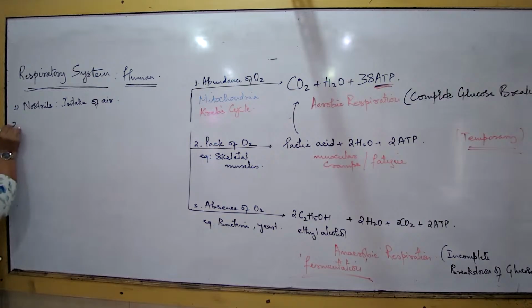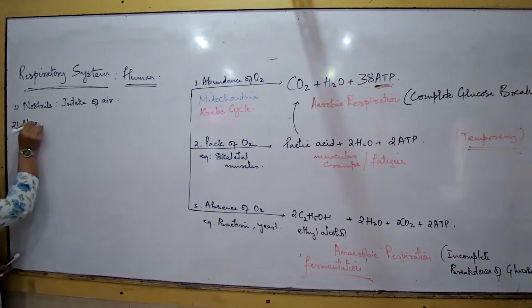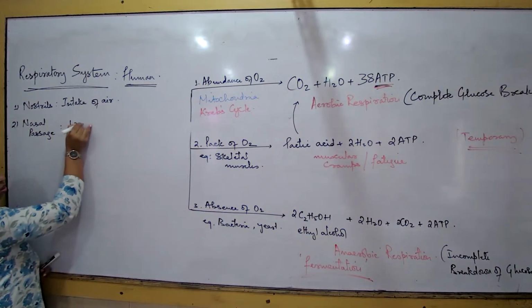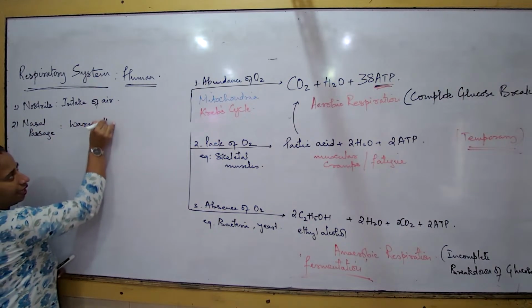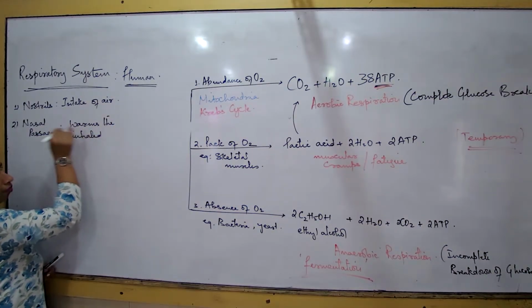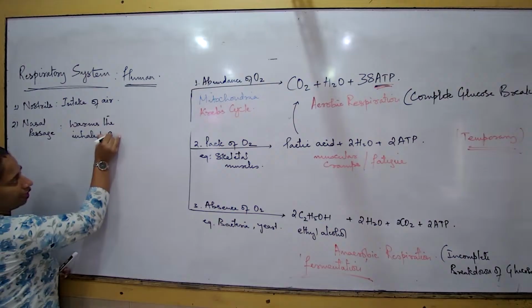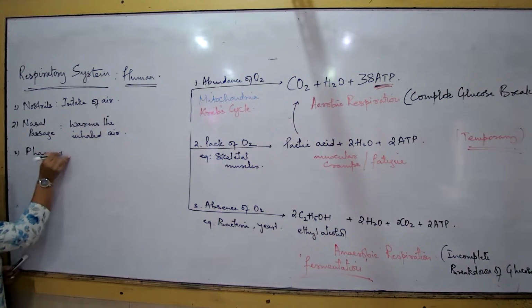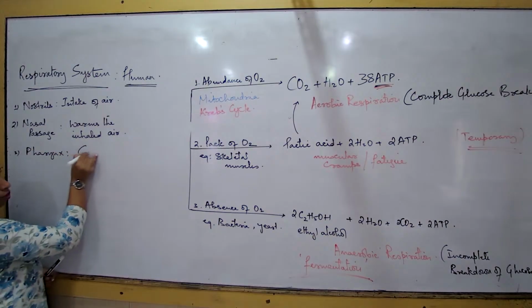Talk about the next one, the nasal passage. What is the job of the nasal passage? It warms the inhaled air. Inhaled air becomes warm. Third, pharynx. What is the job of the pharynx? It's a common passage.